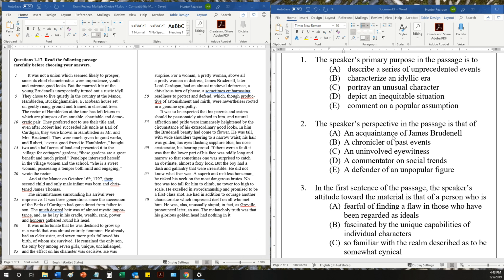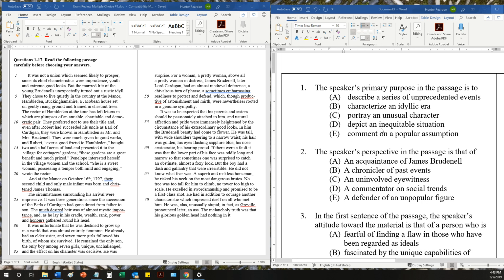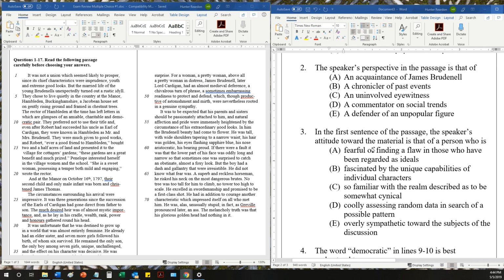And then comment on a popular assumption. I don't really know what the author could be referring to there. A popular assumption like that a person who has all these positive characteristics mentioned later in the passage would also be smart. Maybe, but I think C is still the best answer.